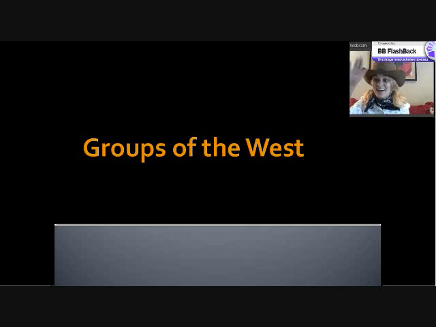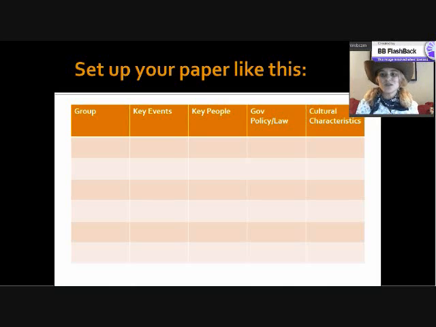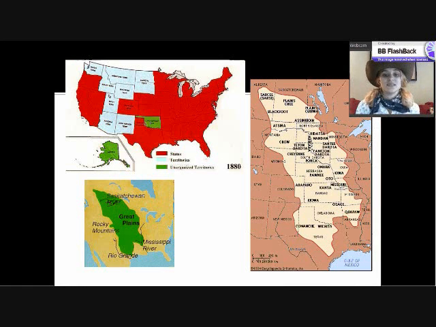Yeah, oh, hey y'all. Today we're going to be talking a little bit about the groups of the West and the people that were involved in the expansion of the U.S. out there. So what you need to do is make sure you've got your graphic organizer. It should look a little bit like this. The group names will be on the left side, and we're going to be able to talk about the key events, the key people, government policy and laws, and cultural characteristics as we're going through this today.